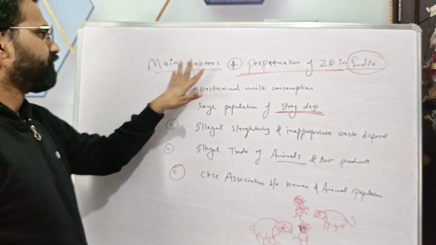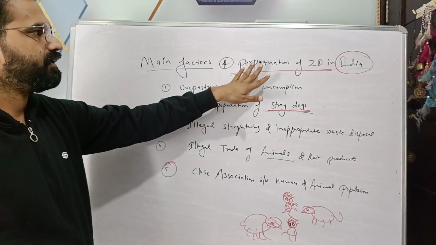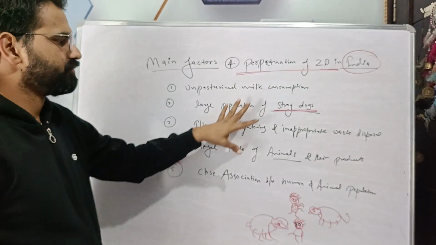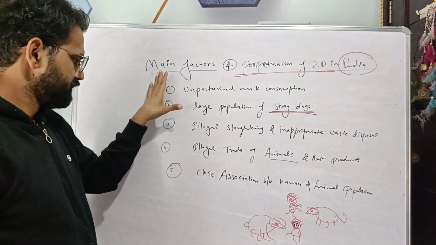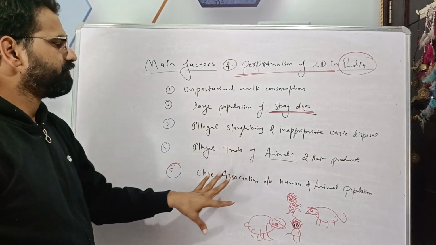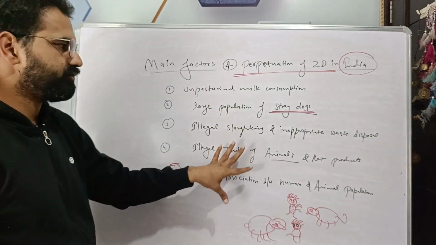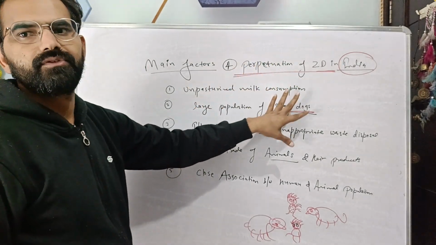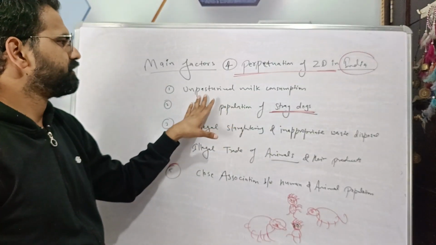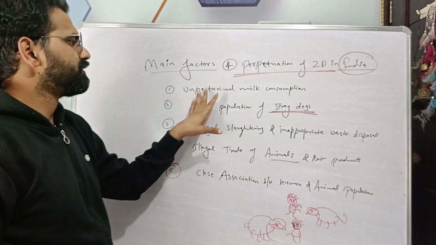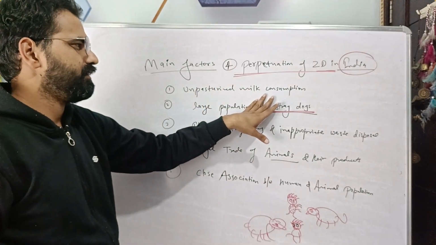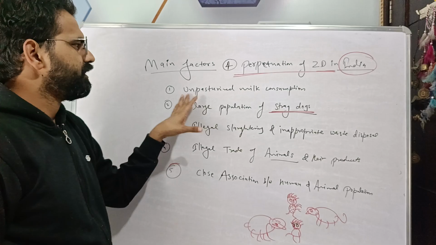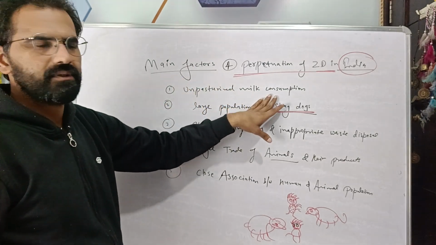So main factors for the spread or perpetuation of zoonosis in India. So these are the 5 important factors, 5 important forces which are responsible for the maintenance of zoonosis in India. First is the consumption of unpasteurized milk and other dairy products.